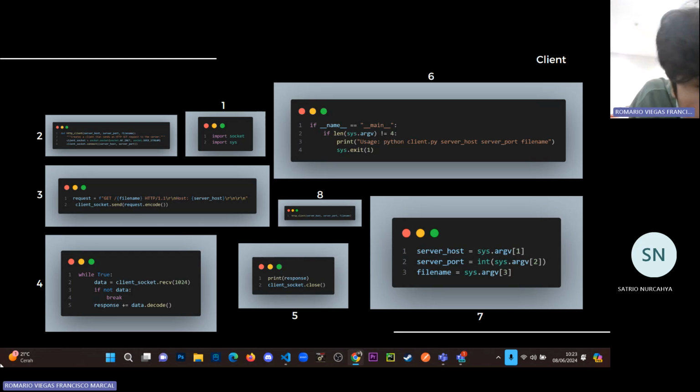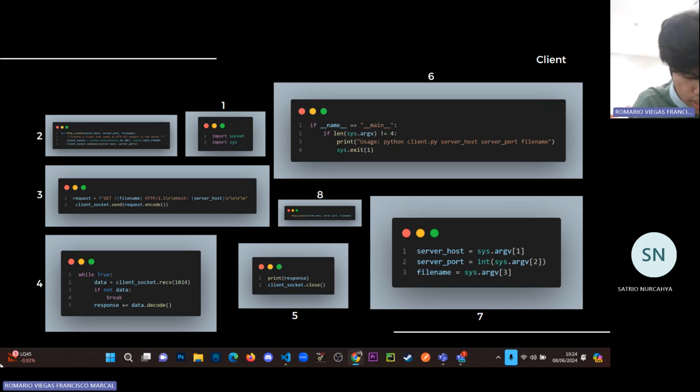As you can see here, it has a request to get the file name. So it constructs an HTTP GET request as a string. The request includes the method GET, the requested resource, the file name, and the HTTP version, HTTP 1.1.